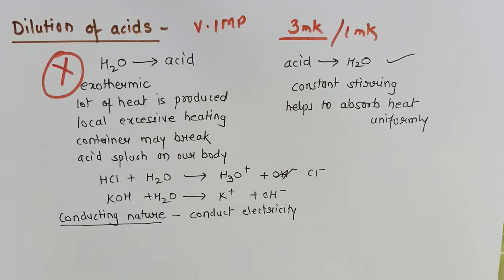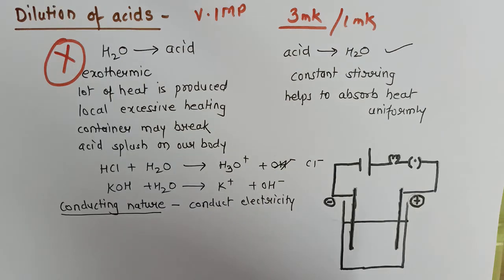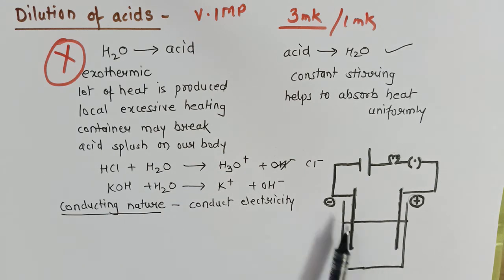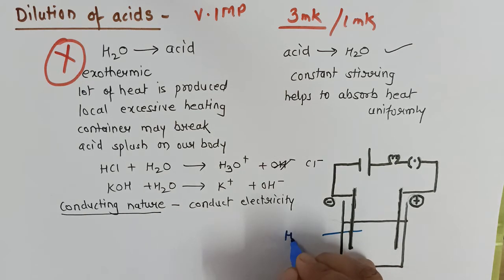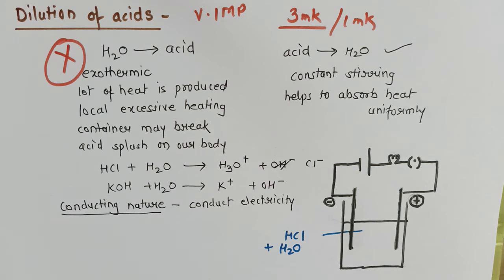Okay, let us take an example. To explain the impact of ions on the conducting nature, I have shown here one diagram. Here I have created one circuit, and in the container, suppose I have taken acid such as HCl, aqueous solution. Okay. Now when we switch on, we pass on the electric current.